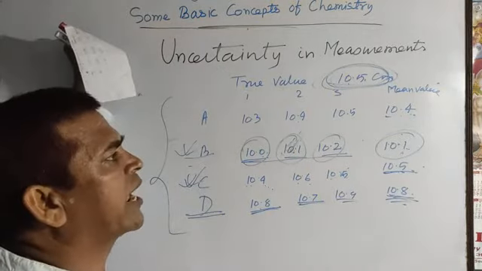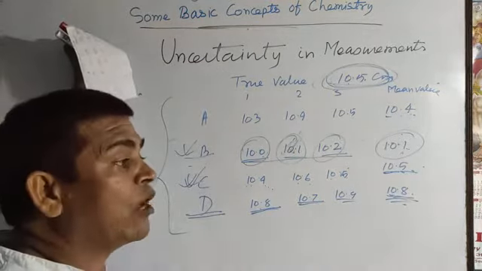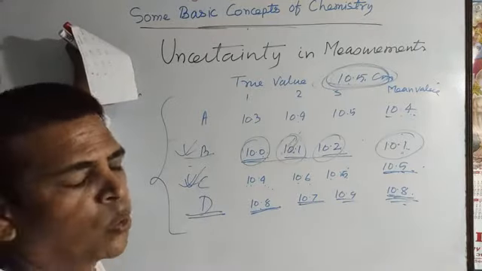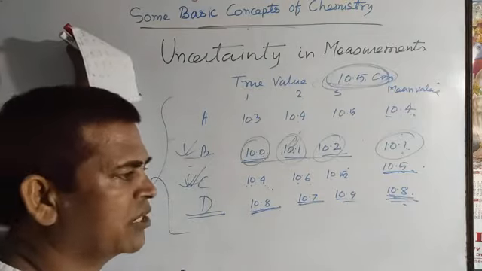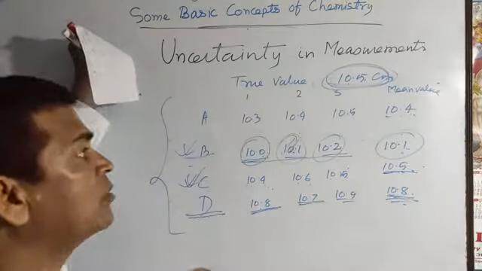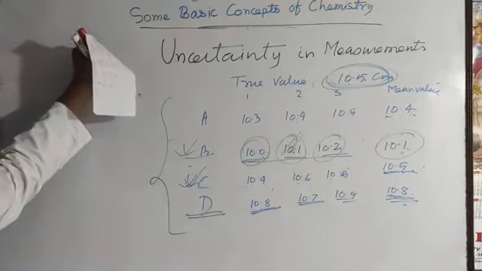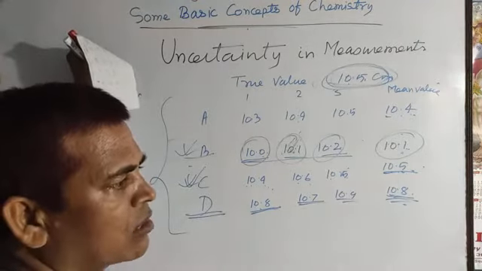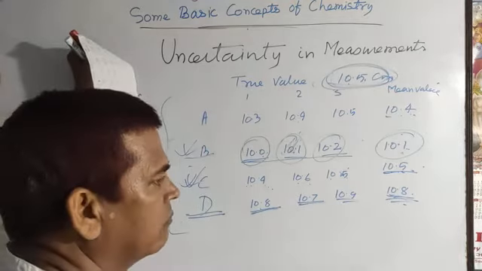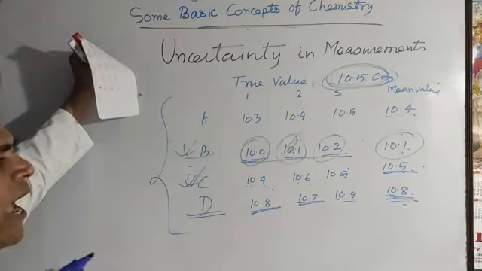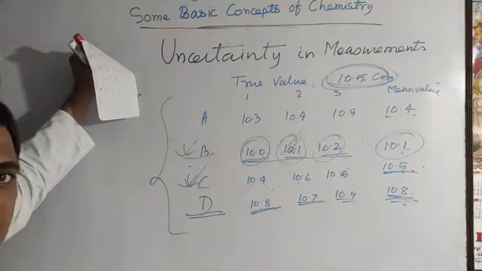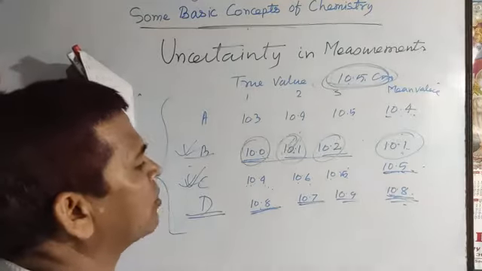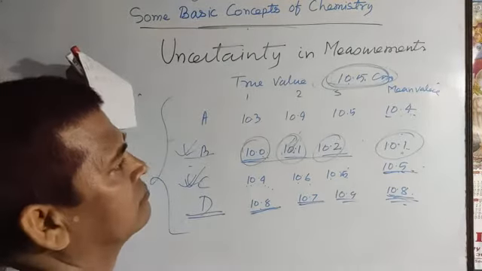One notable point: when the true value is not given or not known, what happens? Just think over it. Then it becomes very difficult to calculate the accuracy. If the true value is not given, it is very difficult to calculate the accurate value. In such cases, the precision of the measurement is calculated.